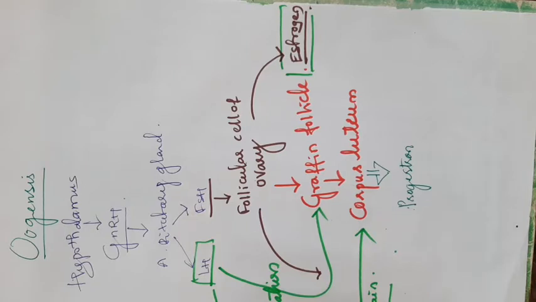Next, enlargement of the mammary gland by the estrogen. These are called secondary sexual characters in case of females. Next, we can start the process of oogenesis.